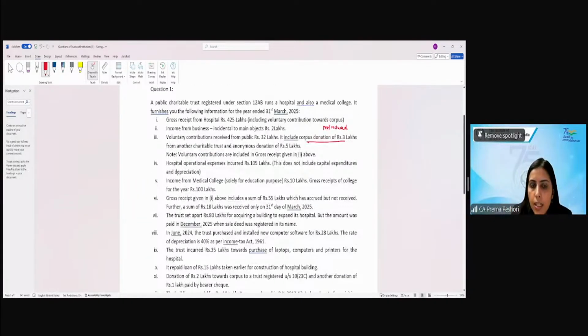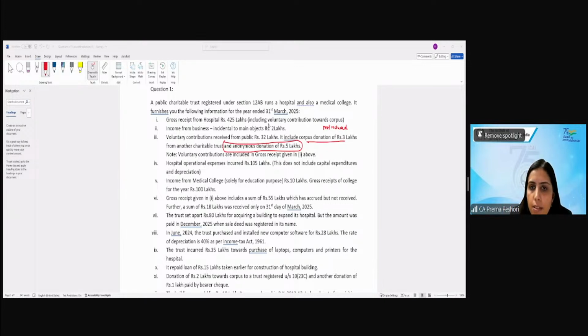Okay. But in this, the voluntary donation is 32 lakhs. It includes only corpus donation, but it is not mentioned that anonymous donation is also included in that, or is it not mentioned? Now, this amount includes the corpus and the anonymous donation of 5 lakh. Yes, ma'am. Okay. From gross receipt, we have to reduce 8 lakh, that is 3 lakh corpus and 5 lakh.